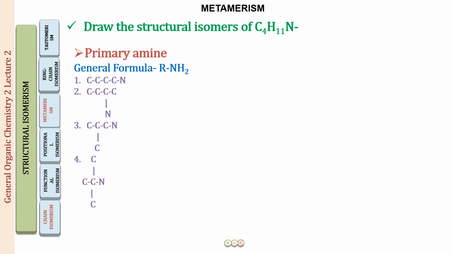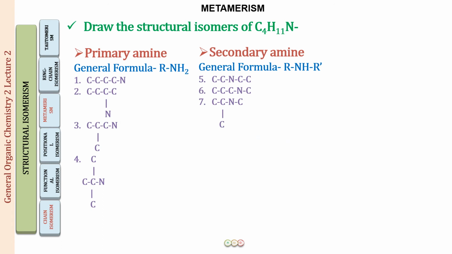Alright, so this is for the primary amine, but along with it we can also draw a secondary amine with the general formula RNHR dash. So you are going to vary the number of carbons around the nitrogen atom. This is nitrogen, 2 carbons this side and 2 carbons this side; 3 carbons this side and 1 carbon this side; and now you can even branch these 3 carbons. So this is a propyl group, this is the isopropyl group.